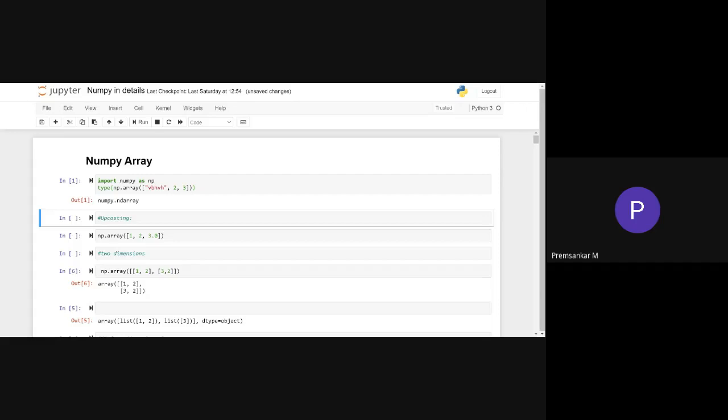So the list is equivalent to an array in Python. So see, in the first cell, I have created an array from the list that contains both string and integer. You can see that. So how come there is a difference then?